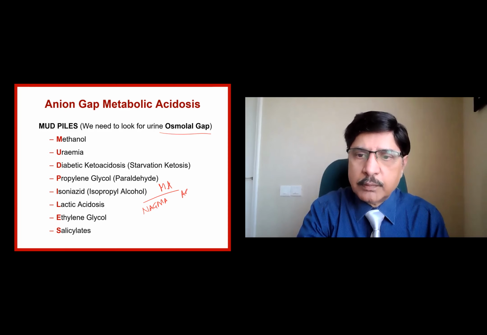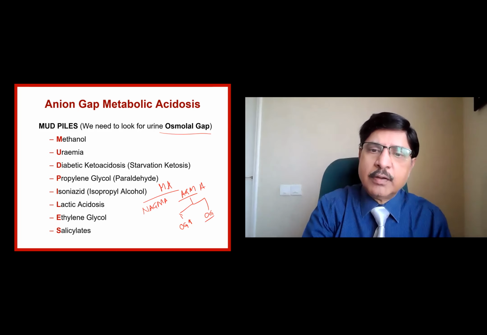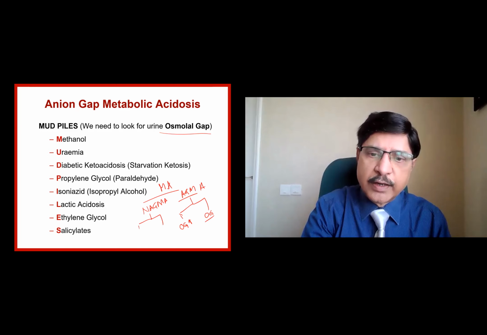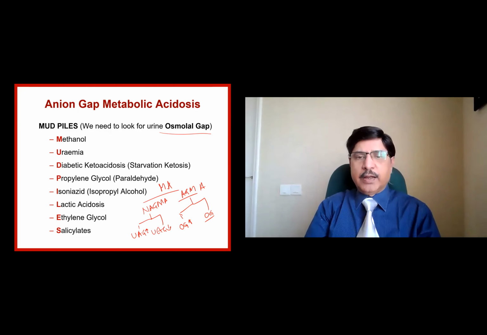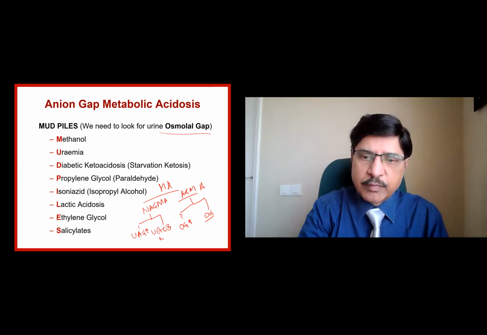If it is AGMA, the next step is: is there an osmolar gap? OG increased, OG not increased. Whereas here, UAG increased or UAG negative.